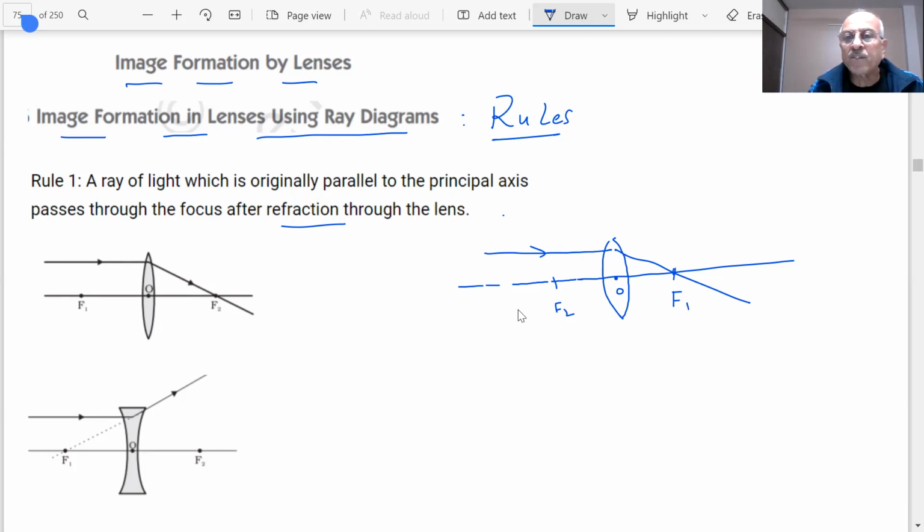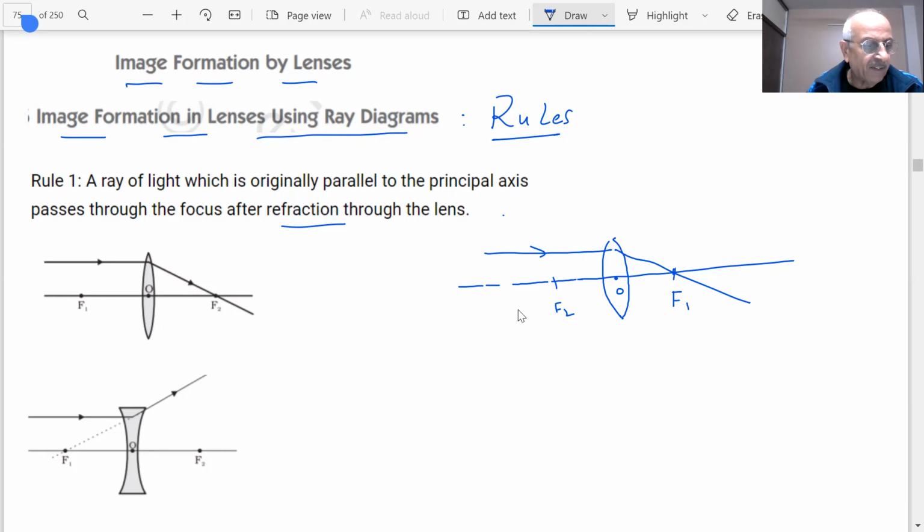For a concave lens, what happens? It is a divergent lens. If the ray passes, it will get diverged, student. And if it gets diverged, what will happen? The ray appears to diverge from the principal focus located on the same side of the lens. Okay?